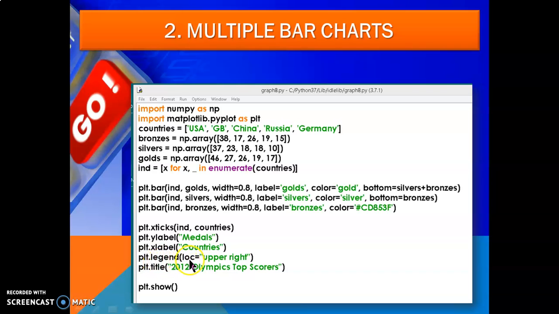And plt.legend(loc='upper right'), it will display the legend in the upper right. And plt.title, the title will be Olympics top scorers, you can write here. And plt.show will display all the values related to this.